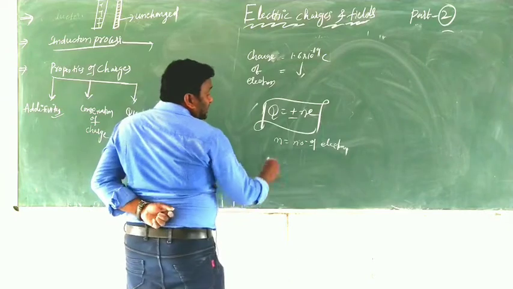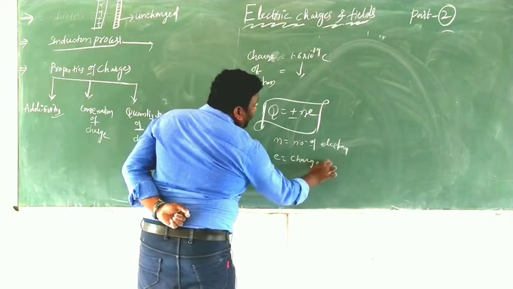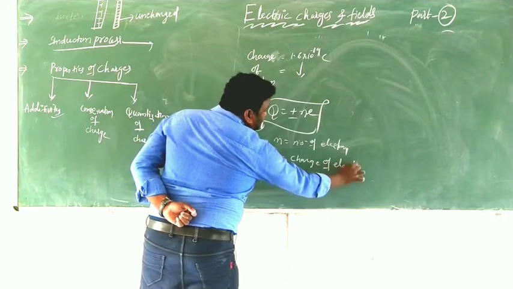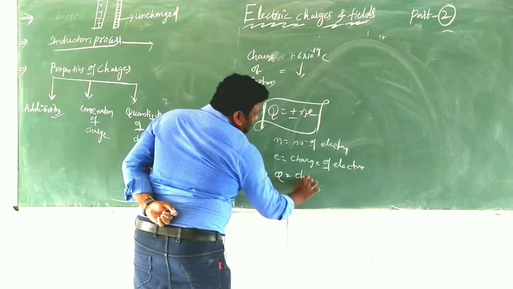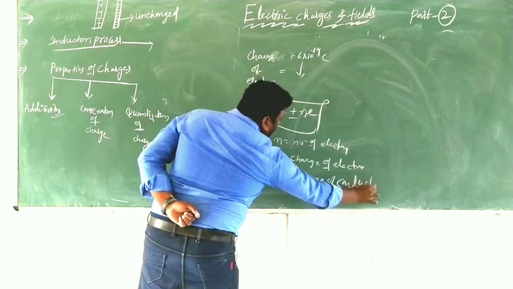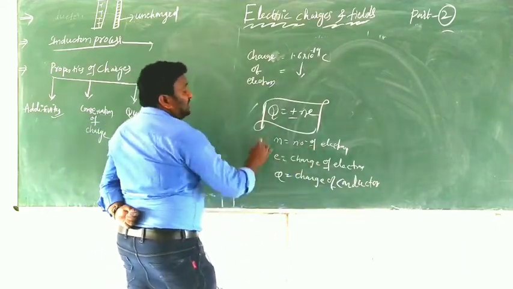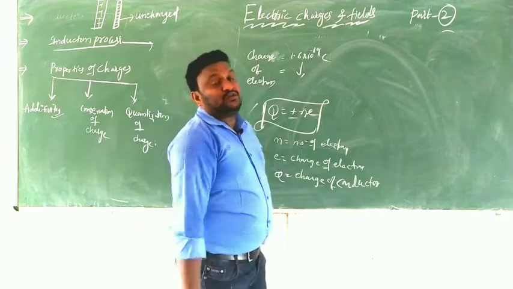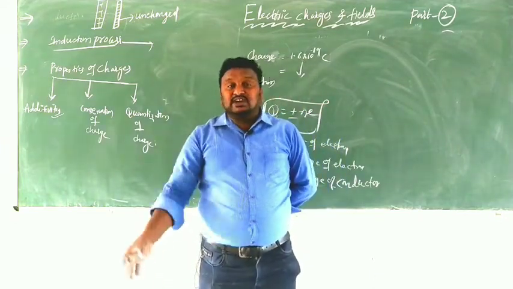So here simply N means number of electrons. Clear? And e means what? Magnitude of charge of an electron. And Q is what? Charge of the conductor. So in this way, children, if you know the number of electrons, we can easily find out the charge of a conductor. That is what we call quantization of charge.